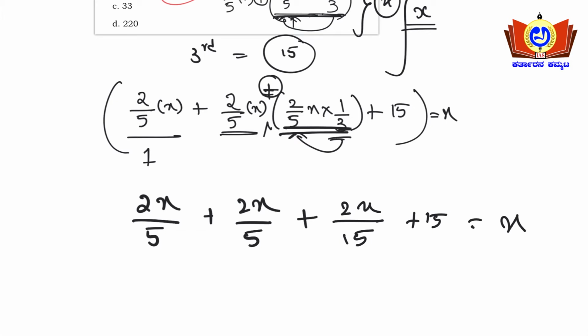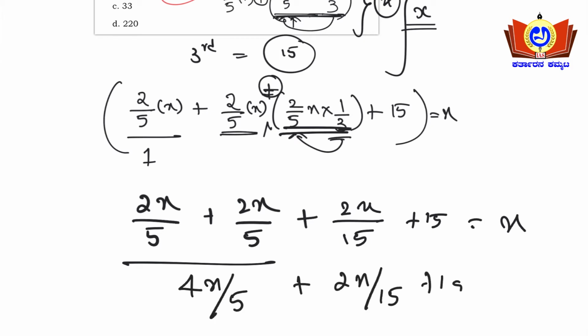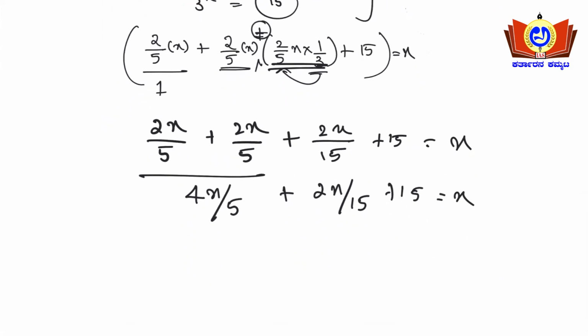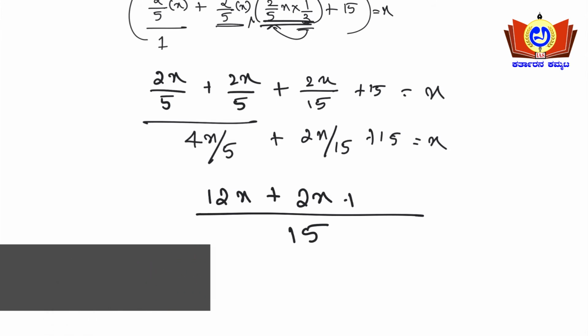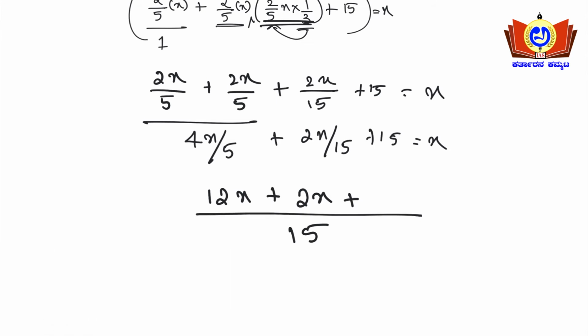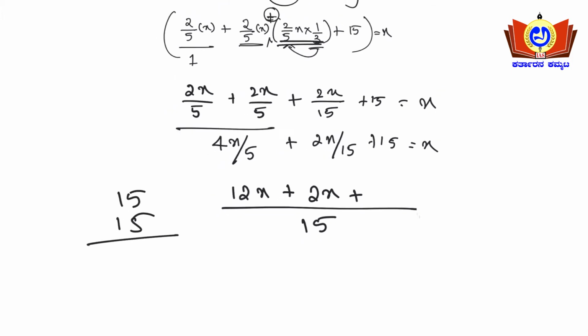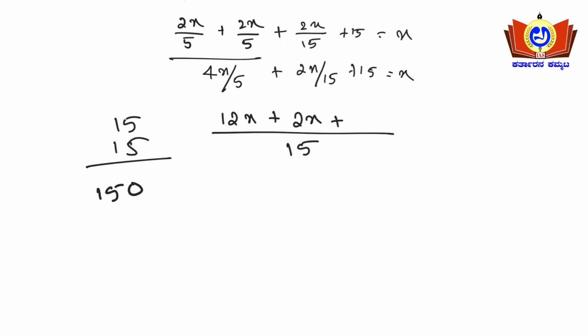So here 2x by 5 plus 2x by 5 will be 4x by 5, plus 2x by 15 plus 15, this will be equal to x here. So we'll be taking the LCM here. The LCM shall be 15. So 5 3s are 15, 4 3s are 12, so 12x plus 2x plus 15 into 15. So this shall be 10 into 15 is 150, and 5 into 15 is 75. So 150 plus 75 is 225, so 225 here.